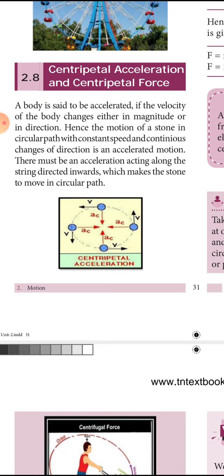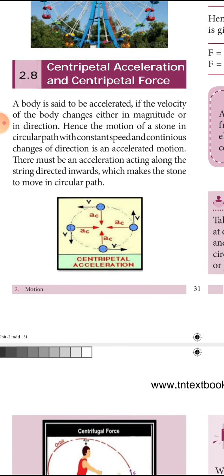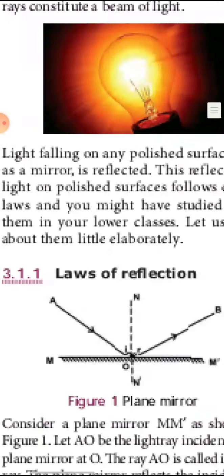Force is equal to mass into acceleration, whereas acceleration is equal to change in velocity by time. So for the stone in a circular path, at every point it is changing its direction, so it undergoes a change in velocity, hence it has some acceleration. That acceleration is called centripetal acceleration. Now we are going to study about centripetal acceleration and centripetal force.